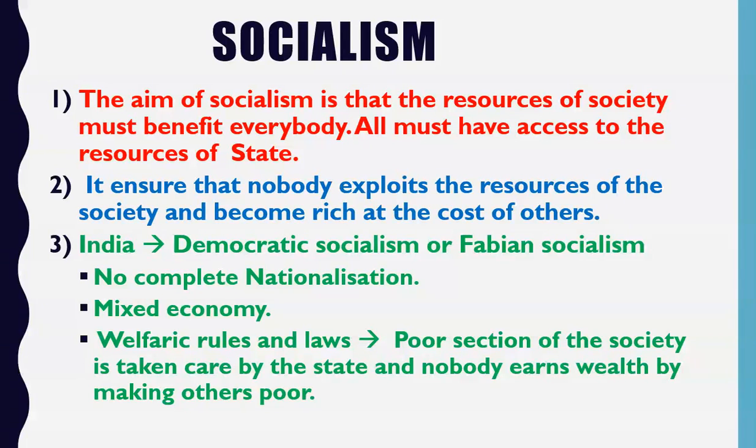For example, in India we have government owned companies. Similarly, we also have privately owned companies. There are government owned companies as well as private companies. That's why our economy is a mixed economy. Some companies are nationalized, meaning they are government owned companies. For example, BSNL is a government owned company. SAIL is a government owned company. BHEL is a government owned company. OIL is a government owned company.